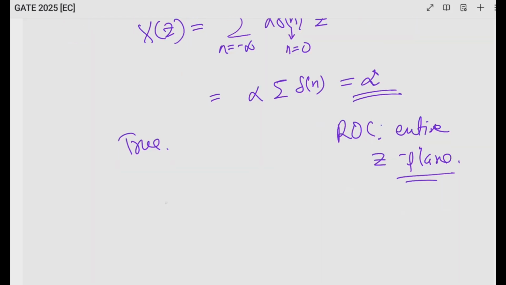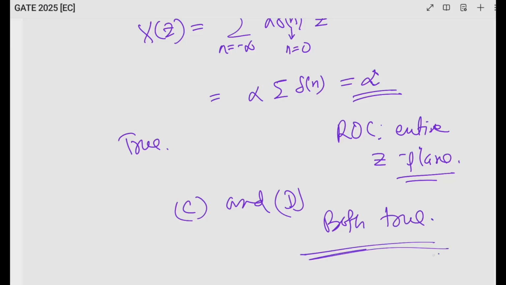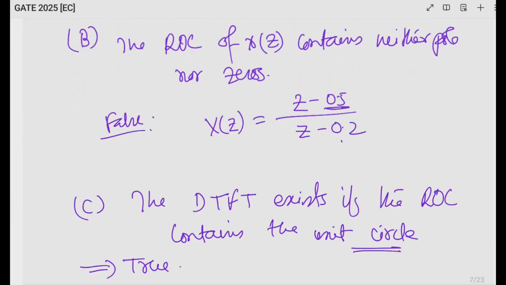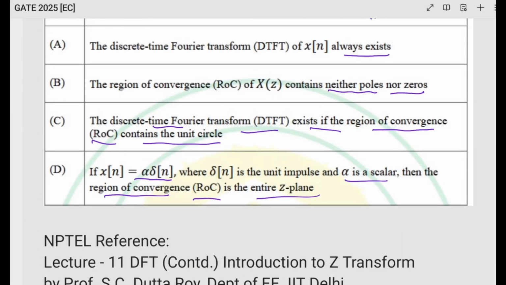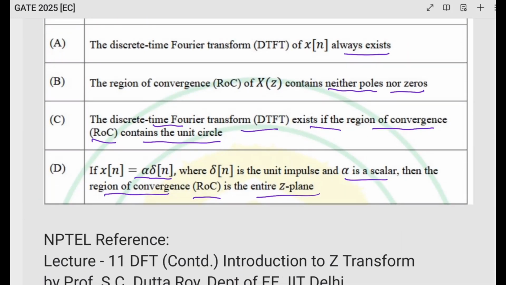So from this I can see options C and D are both true. Check this: option C and D are both correct. The DTFT exists when the ROC includes the unit circle, as well as x[n] equal to alpha delta[n] having the ROC as the entire z plane. So options C and D are the answers for this question.